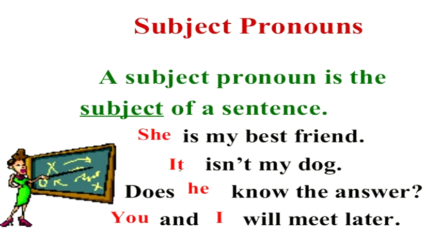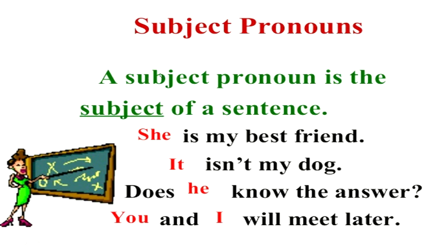Examples are given before you. She is my best friend. It isn't my dog. Does he know the answer? You and I will meet later. We can see that all the red colored words, they are our personal pronouns. And in these sentences, they are used as subjects. Now you must be wondering, why are we stressing on this subject? Children, because these pronouns, they change to some other words when they become the objects.